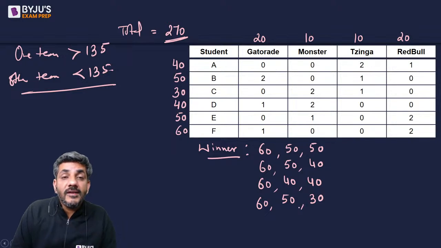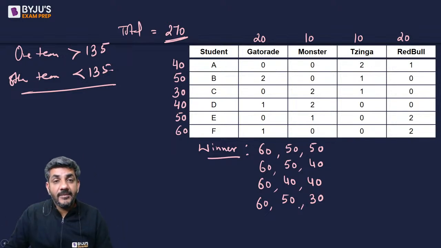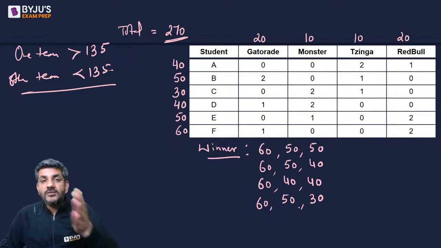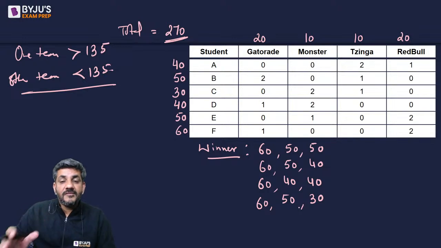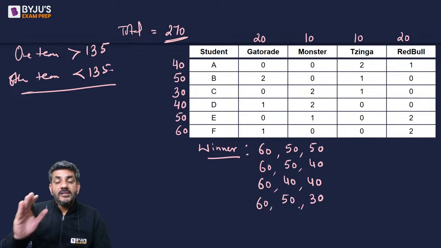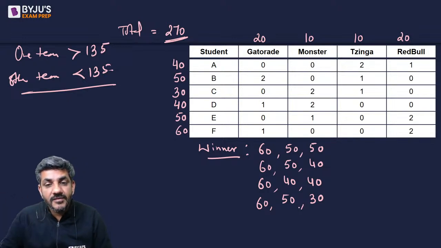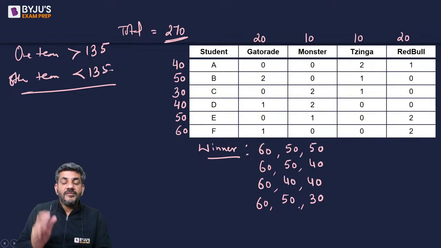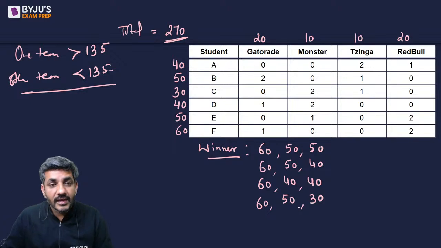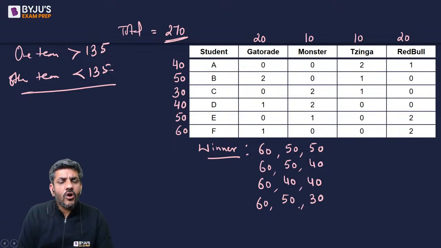These are the four ways in which I can take 60 along with other 2 points such that the total of all these points becomes more than 135. So 60, 50, 50 becomes 160, 60, 50, 40 becomes 150, 60, 40, 40 becomes 140, and 60, 50, 30 becomes 140 again. I don't think there is any other combination that is going to give me a total of